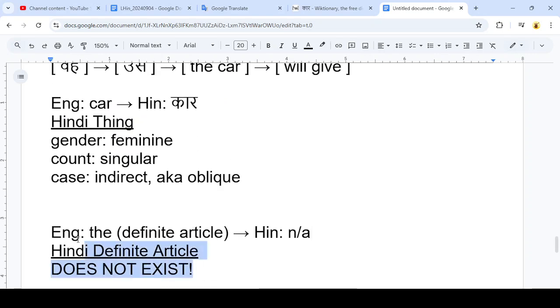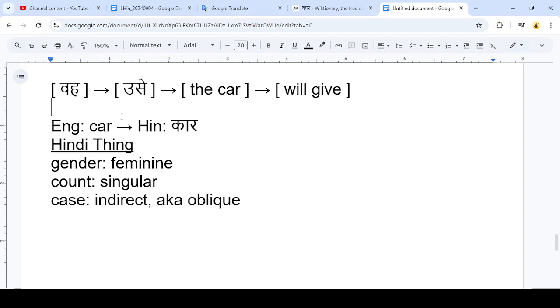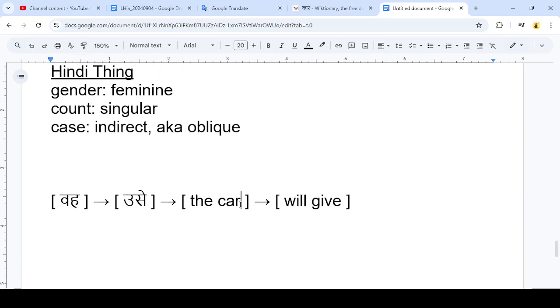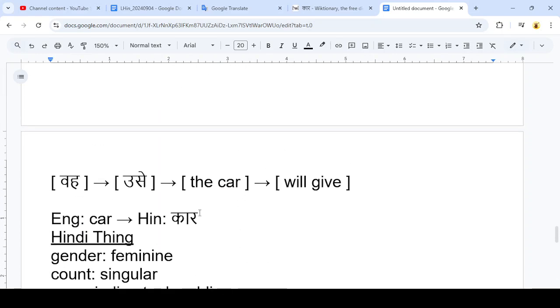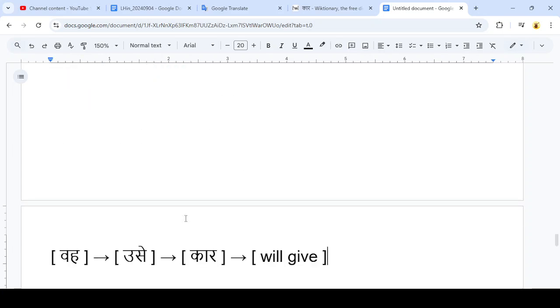Okay, so I'm just going to delete this definite article entry here. So there is no definite article. So we end up with a translation for car, and then we don't even have to worry about translating the, because it doesn't exist. So I'll copy our working translation down. I'll get rid of the phrase the car, and I'll replace it with our translation for just the word car. Okay, so we're almost there.